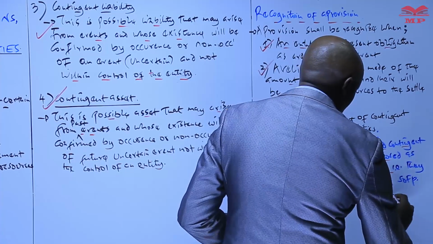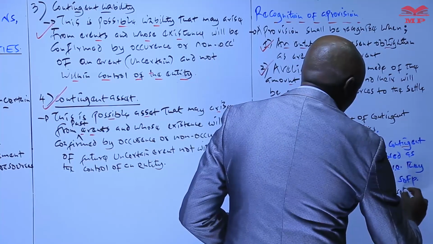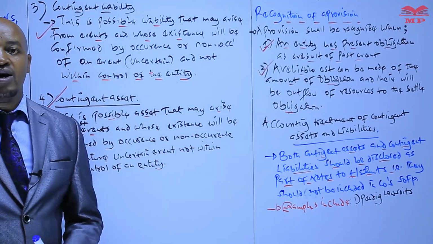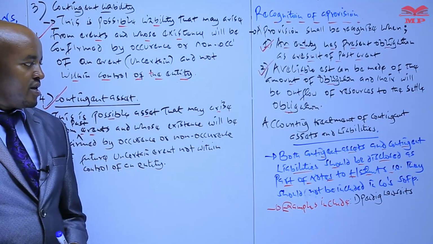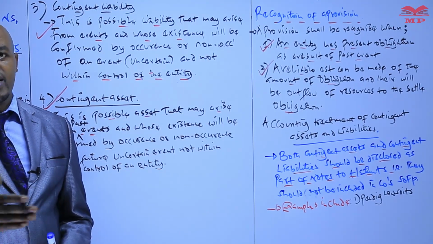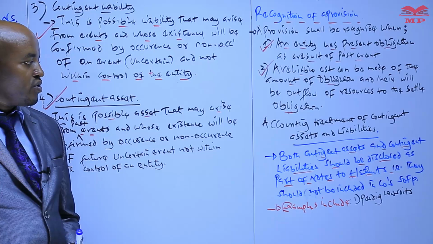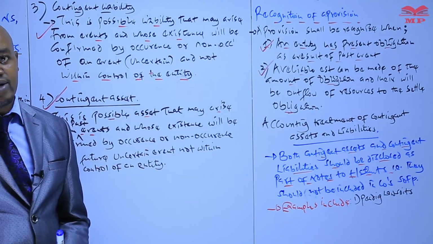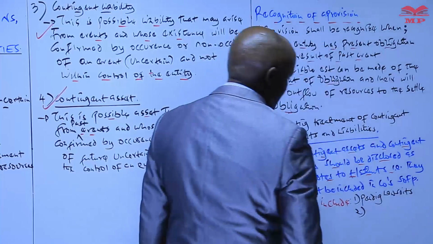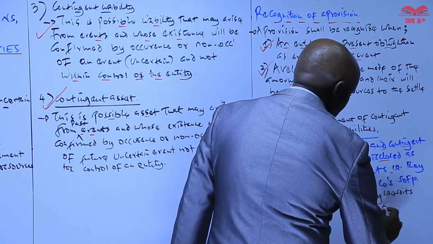A pending lawsuit is basically a court case brought against the company, and when the year is coming to an end, the ruling as far as that case is concerned has not been delivered by the court. Another good example is pending warranties.